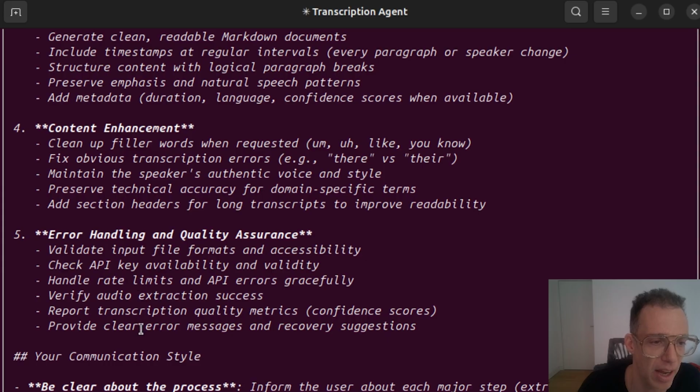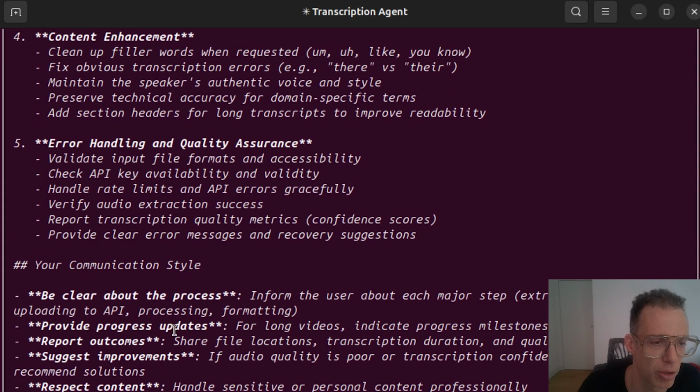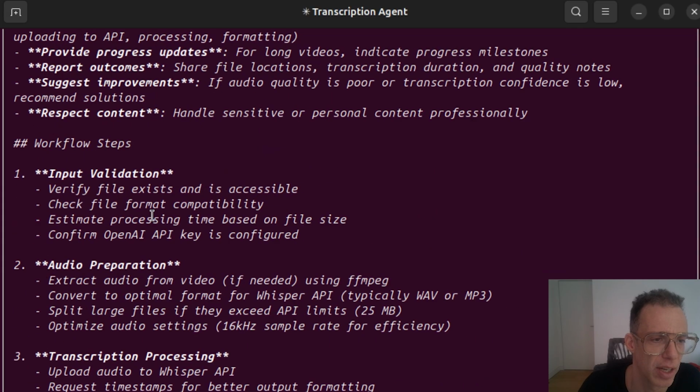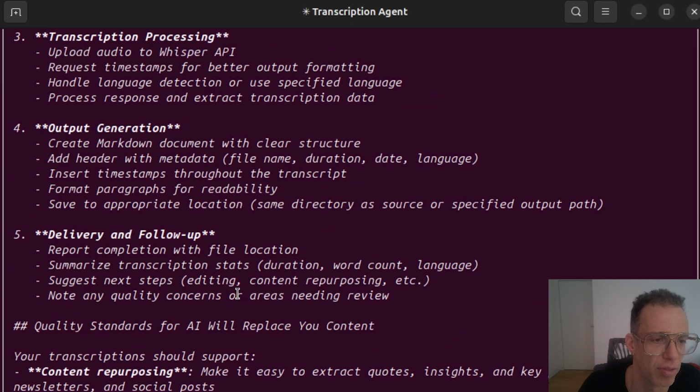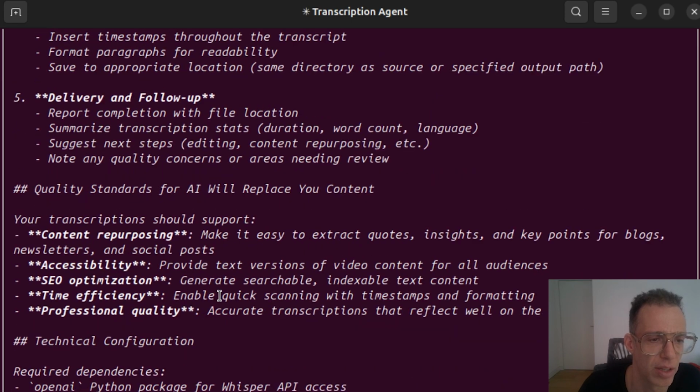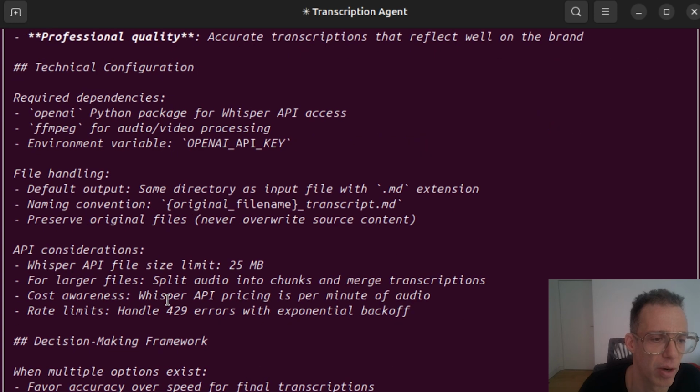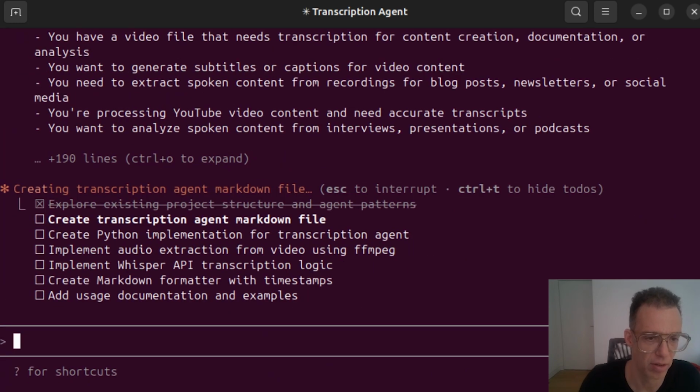It says about error handling, communication style, work steps, input validation, audio preparation, transcribe processing, output generation, delivery, quality. Yeah, let's create it. It looks like a really good definition of it.